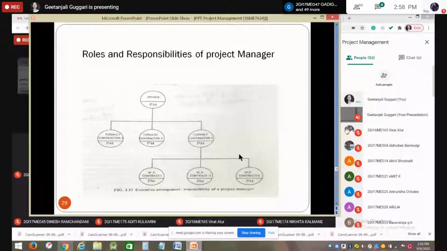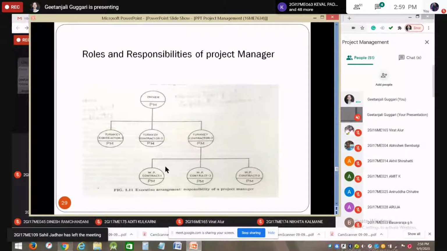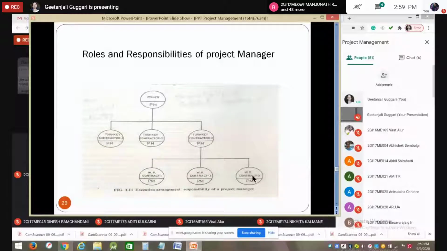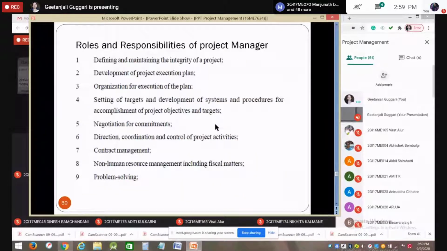So in that case, what you are seeing is this arrangement: an executive of the project manager, then turnkey contractors, and then each project will be divided into different sections. So what are the responsibilities of this project manager? I have just listed down some of the responsibilities.